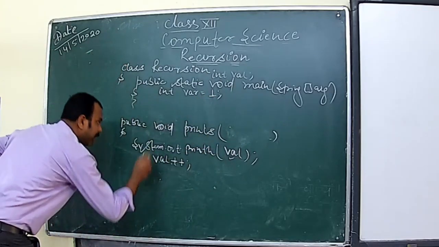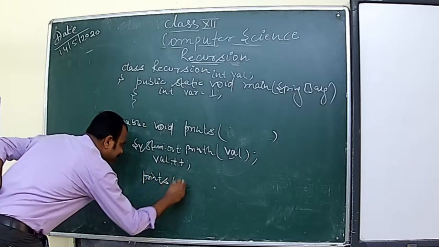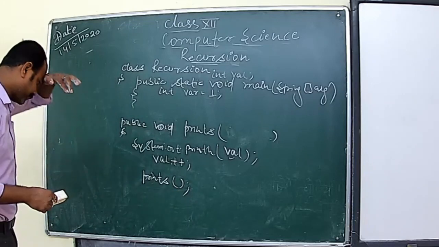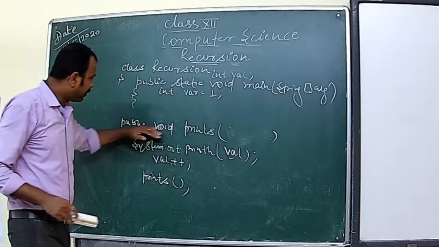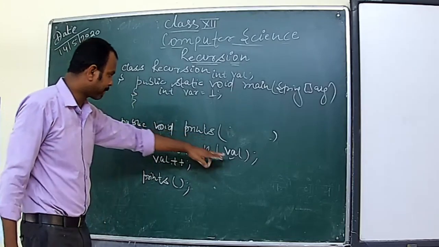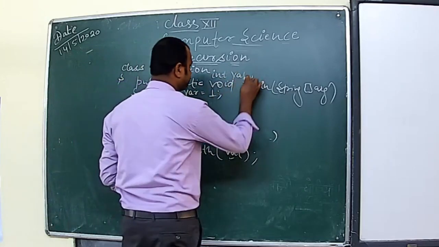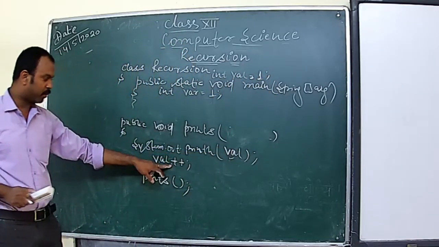So I will write here the recursive function print. What do you think will happen in this case? See, public void print. The variable is already given, it is equal to 1. So it will print 1, and it is incremented by 1.